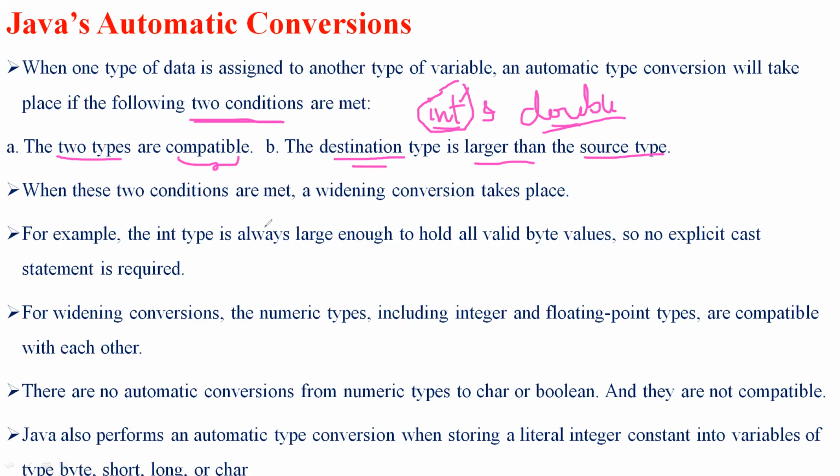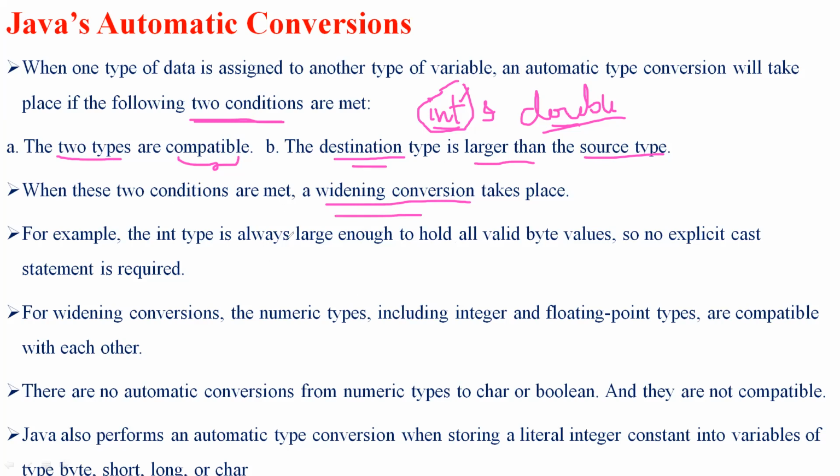When these two conditions are met, a widening conversion will take place. The name itself says widening conversion. Widening is nothing but smaller to larger. It converts data types from smaller to larger, so the source type will be a smaller data type when compared to the destination type.